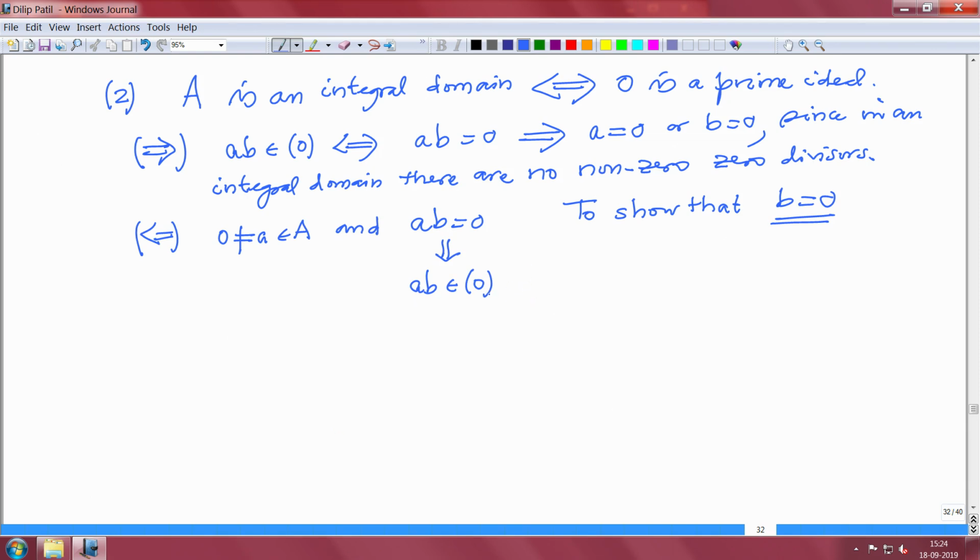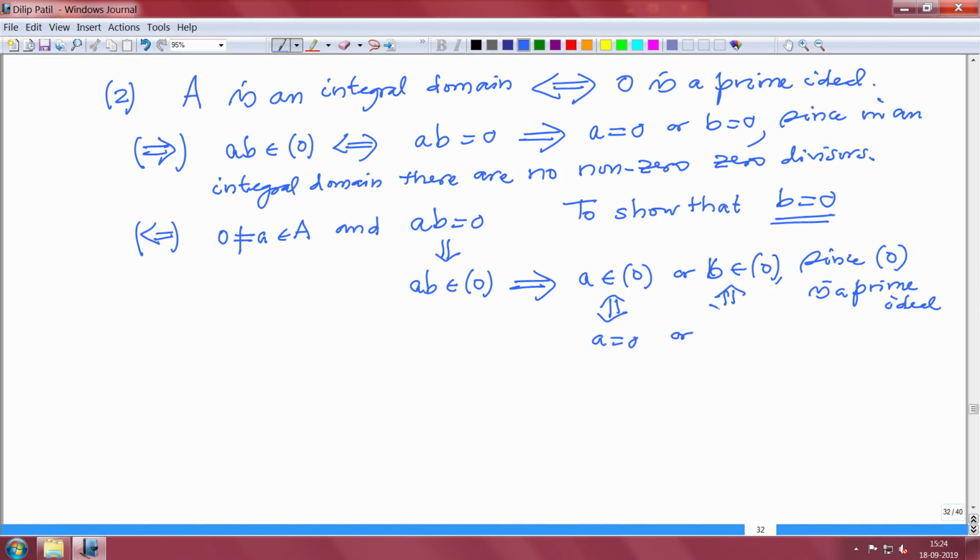So the product of elements belongs to the ideal 0, and 0 is a prime ideal. So that should imply either A belongs to the 0 ideal or B belongs to the 0 ideal, since ideal 0 is a prime ideal. But this means A is 0 or B is 0. So in an integral domain, 0 is a prime ideal. So third, therefore, in particular,